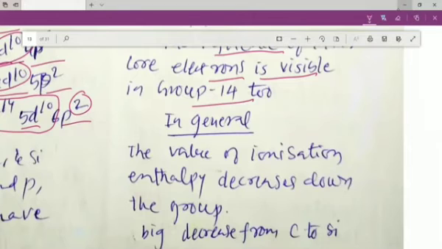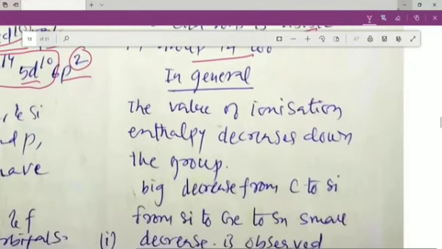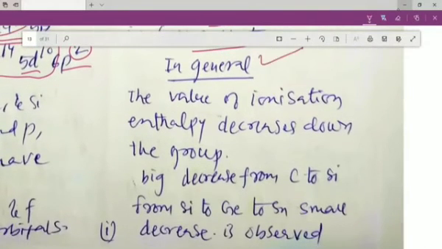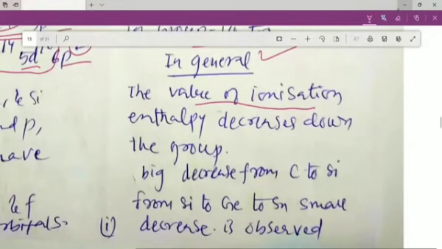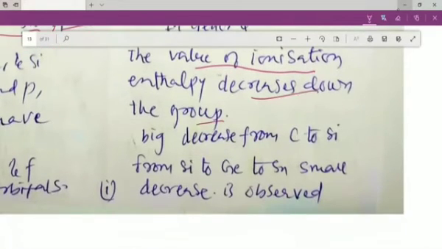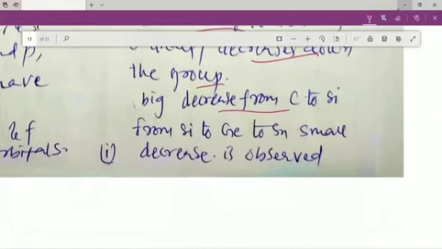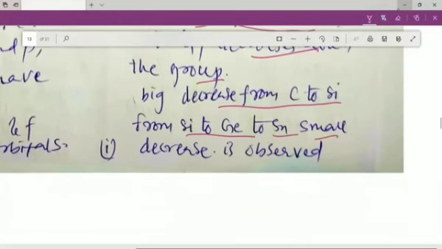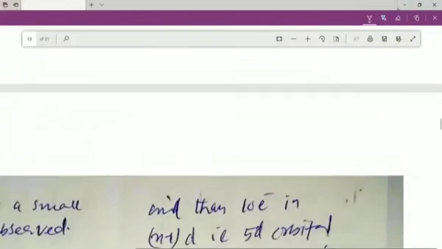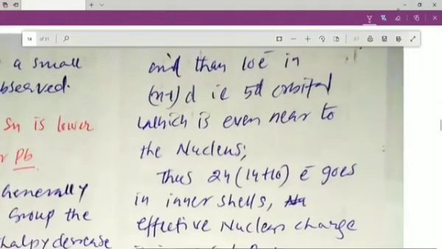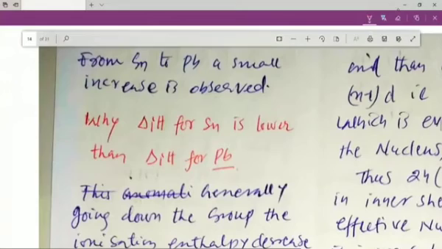So you will see some of the properties which are disturbed by this inner core. But in general, we can say that the value of ionization enthalpy decreases down the group, with a big decrease from carbon to silicon, but from silicon to germanium to tin, a small decrease is observed in the values of ionization enthalpy in group 14 elements.